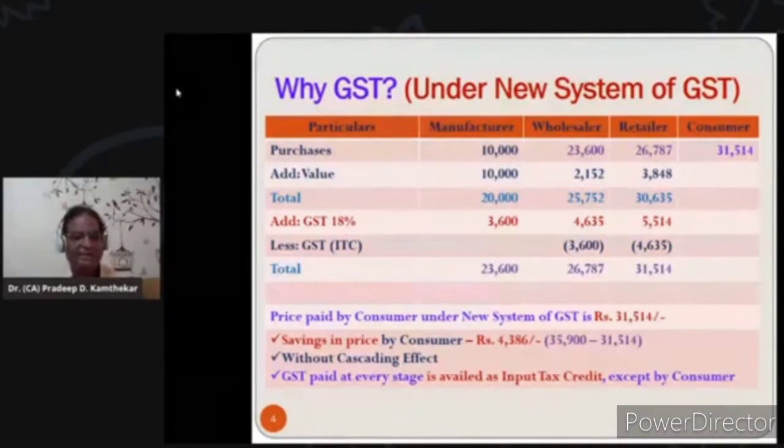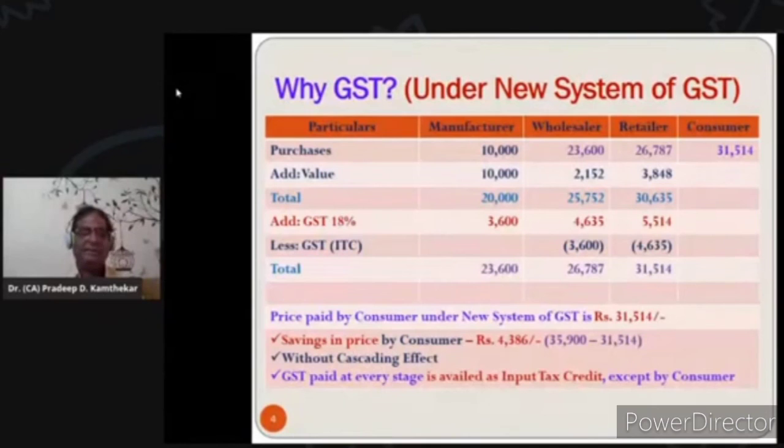And the beauty is that GST is paid by every person at every stage. See, the manufacturer is paying GST. In this case, it is 3,600. The wholesaler is paying GST. It is 4,635 minus 3,600. And the retailer is paying GST. It is 5,510 minus 4,635. So every person in the chain, manufacturer, wholesaler, retailer, they are paying GST on the value added by them. And that is how GST works.